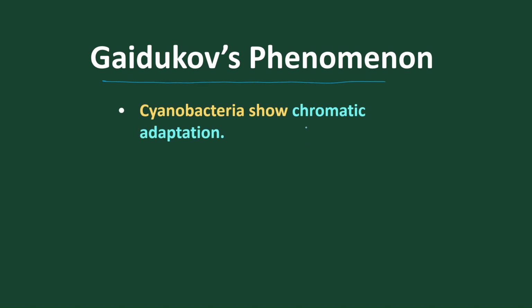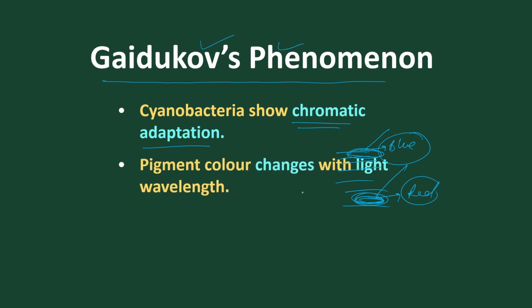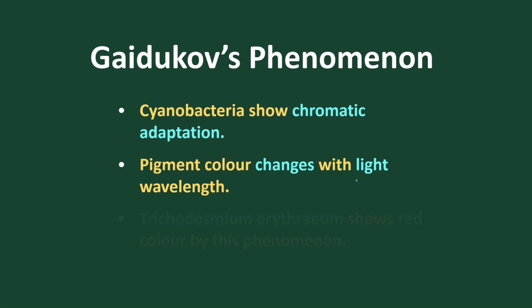Let's go to Gaidukov's principle. Cyanobacteria follow Gaidukov's principle, which helps in chromatic adaptation, meaning colored adaptation. For example, suppose this is a water body. If cyanobacteria are present at the surface, they impart a different color than at the bottom, the benthic region. At the surface, the wavelength of light imparts blue color, and in the deep, the wavelength of light imparts red color. This variation in color due to different wavelength absorption is called Gaidukov's principle. So pigment coloration changes according to the wavelength of light.